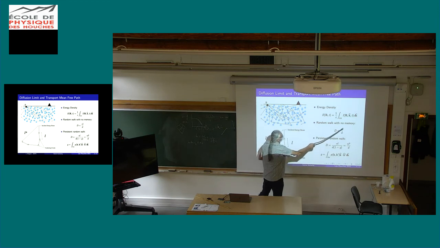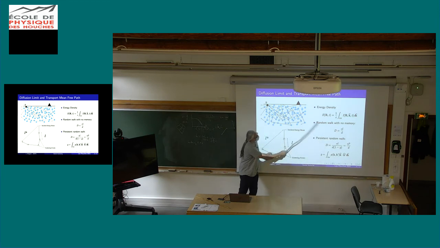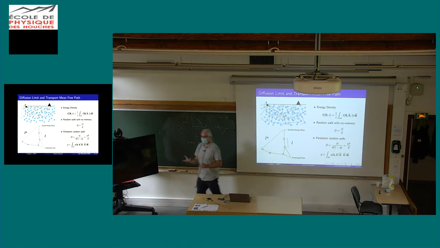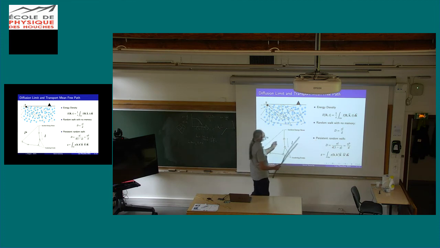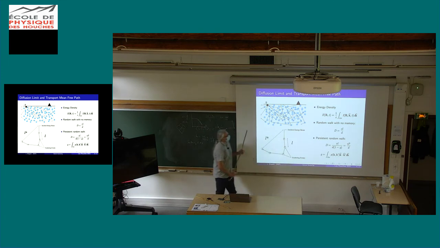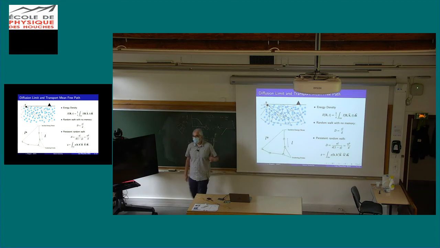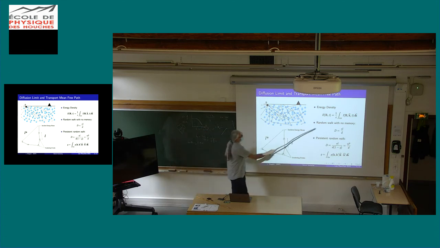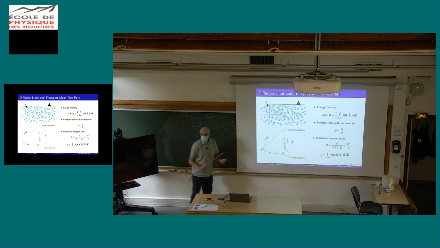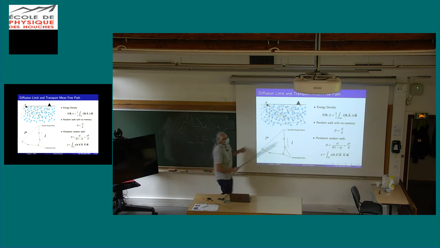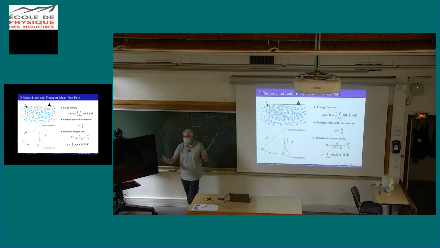Here you have the mean free path because the assumption that is usually made is that the scattering is isotropic. So for isotropic scattering, the mean free path appears directly in the definition of the diffusion constant. This is what is represented here, and you have many steps. If you look at what happens after many steps, you have a diffusion model for the energy density, and it's exactly the diffusion equation that everybody knows, except that now we have a mean free path that depends on the disorder and the correlation properties.